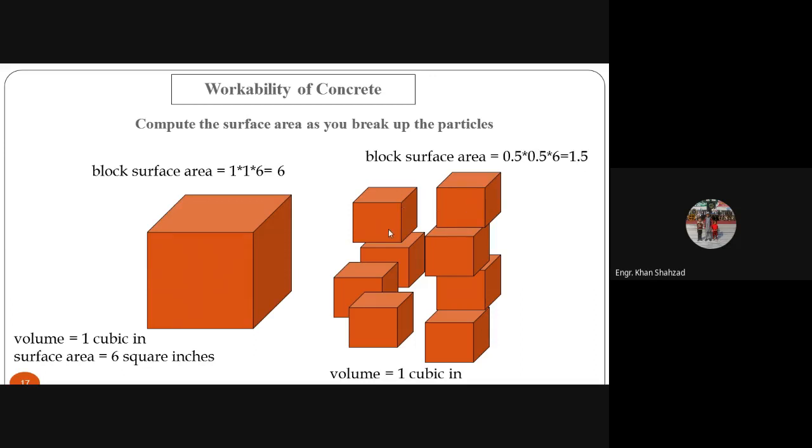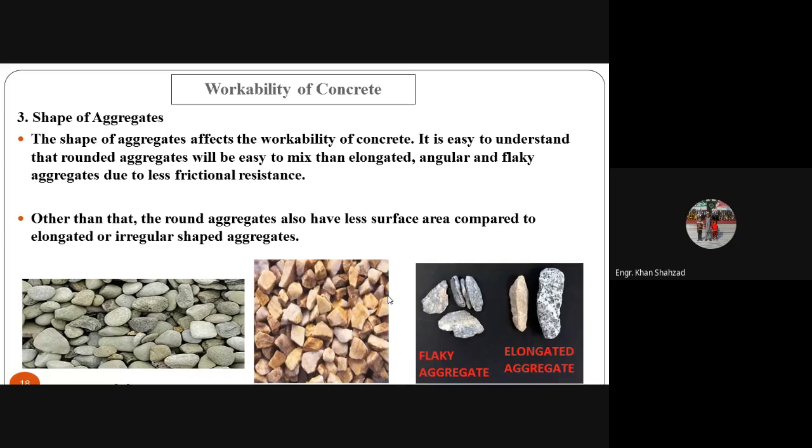And we have 1, 2, 3, 4, 5, 6, 7, 8 particles. So 1.5 multiplied by 8 is equal to 12 square inches. Here it was 6 square inches, but now it has increased to 12 square inches. So to lubricate this surface, we need more water and more cement paste. So the size of the particle is very, very important. It affects the workability.